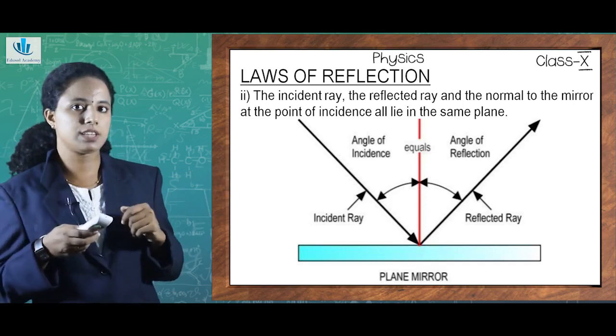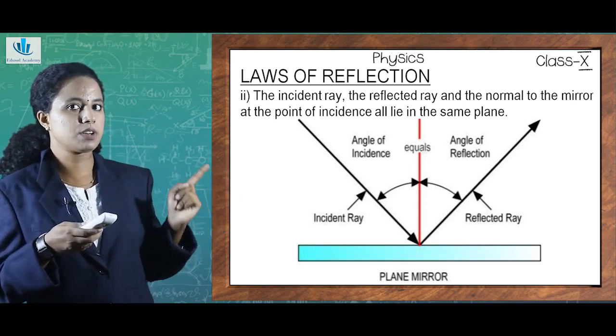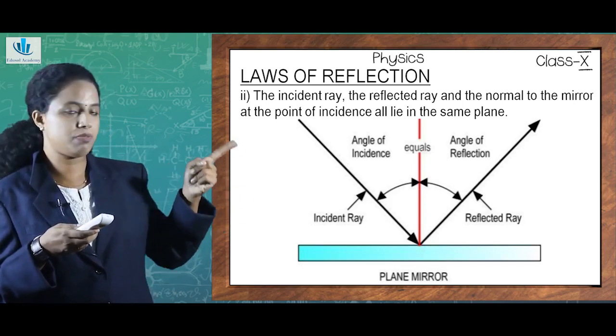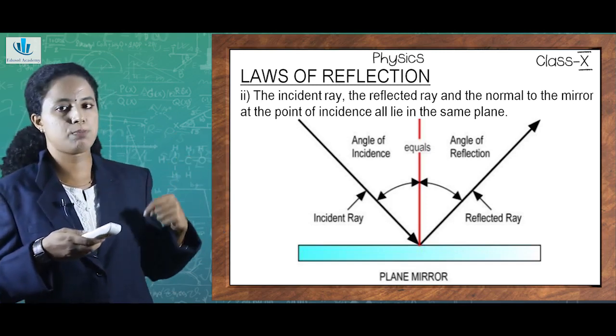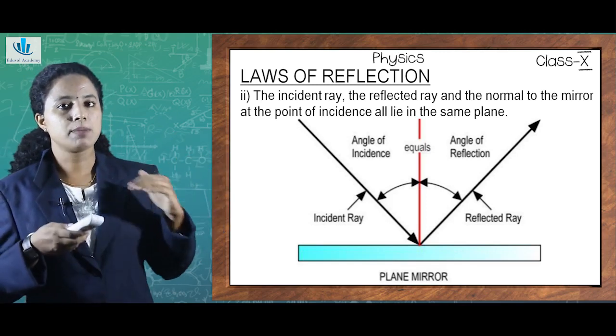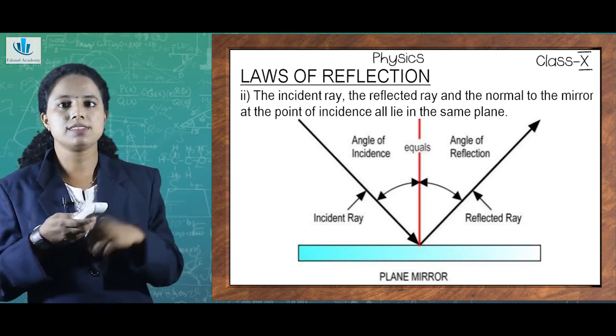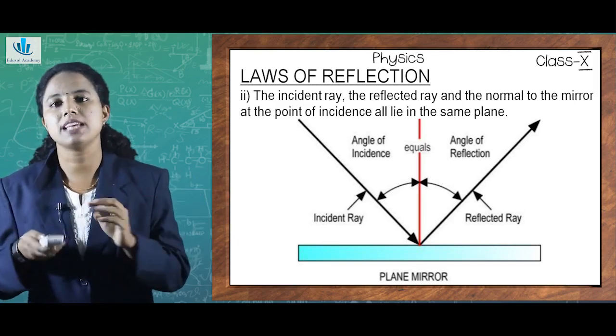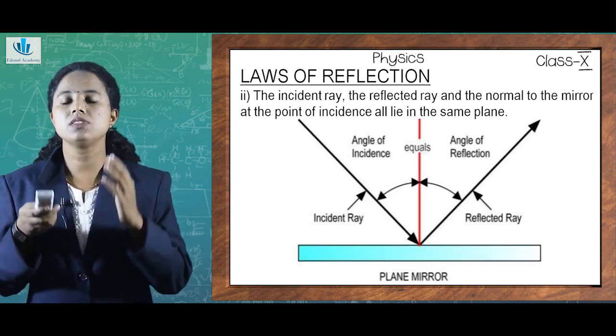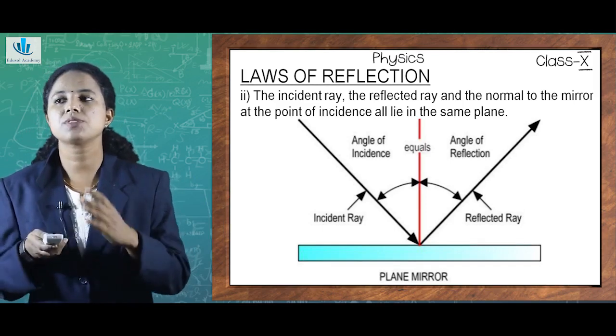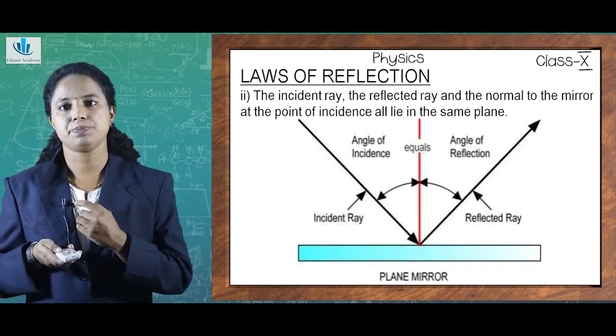must lie on the same plane. In the figure, it's clear that all three, the incident ray, the reflected ray, and the perpendicular in between, that is the normal, at the point of incidence all lie on the same plane. Only if these two criteria are met are the laws of reflection valid.